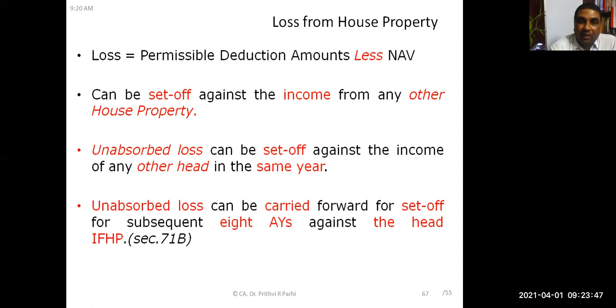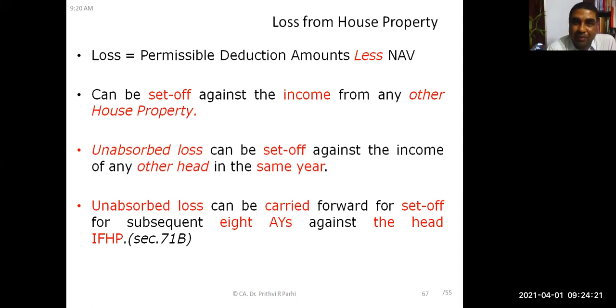Okay. Now, loss. What is the loss? Permissible deductions minus net annual value is the amount of loss. This can be set off against income from any other house property. That means if someone is having property A and property B, and in property A there is an income of 1 lakh rupees, and in property B there is a loss of 80,000 rupees, so this can be set off. That means overall his income from house property will be only 20,000 rupees. Did you understand this? Yes, sir.